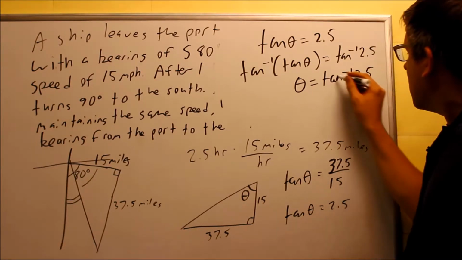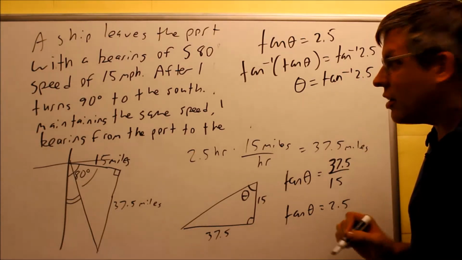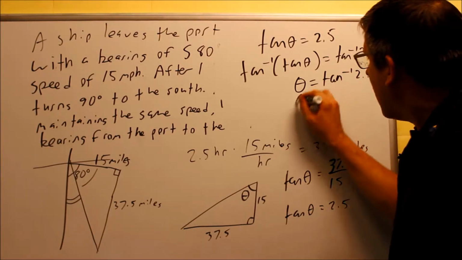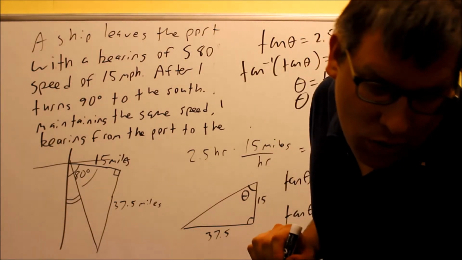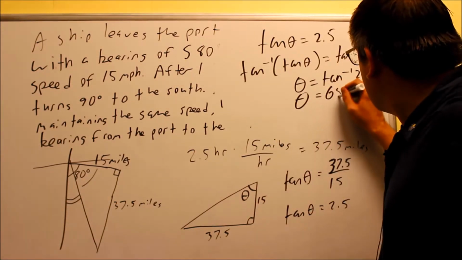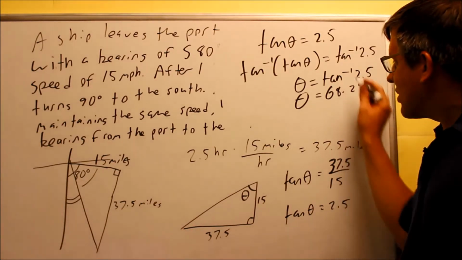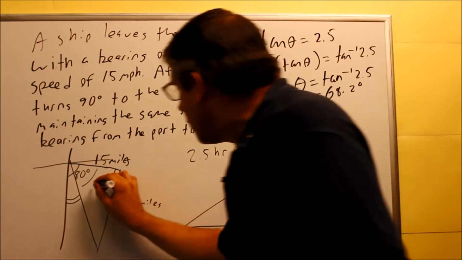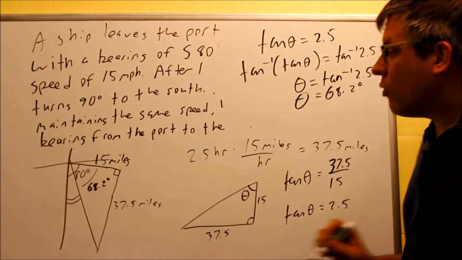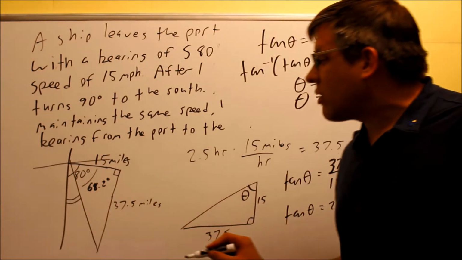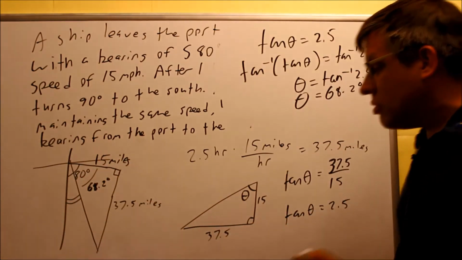So when I have inverse tan 2.5, I'll put that part in my calculator, and that's going to give me the angle that we're going to be using here. In this case, the angle that we're going to get is 68.2 degrees, inverse tangent of 2.5. Now that's not going to be the answer to the problem. All we did was we found 68.2 is going to be that one. But if I want to find this one on the outside, I've got to take 80 minus the 68.2.